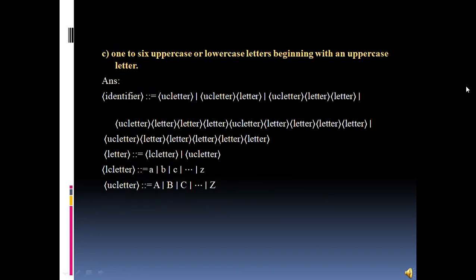In the third sub problem, we must have 1 to 6 uppercase or lowercase letters beginning with an uppercase letter. This states that the beginning letter, the first letter, should be an uppercase letter. So in the solution, the identifier can have 1, 2, 3, 4, 5 or 6 letters, and the beginning letter must be an uppercase letter, and the rest can be lowercase or uppercase, and the letters should be from a to z lowercase, and also A to Z uppercase.